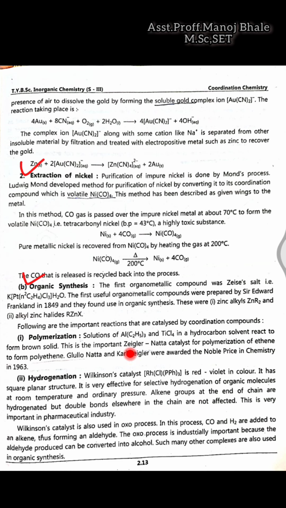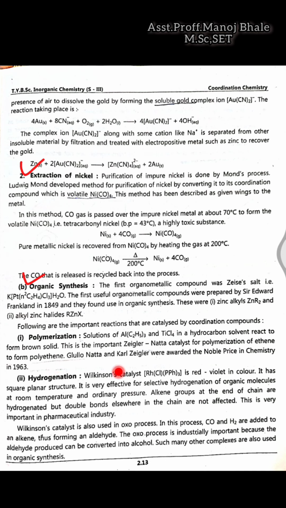So this catalyst is aluminum, which is having C2H5 as the ligand. These are the three ligands attached to the aluminum, and titanium, which is having four chlorines attached there. So this complete mixture is known as a Ziegler-Natta catalyst, and it is used for the polymerization of ethylene. That means polymerization of ethylene takes place here, and polyethylene is formed.